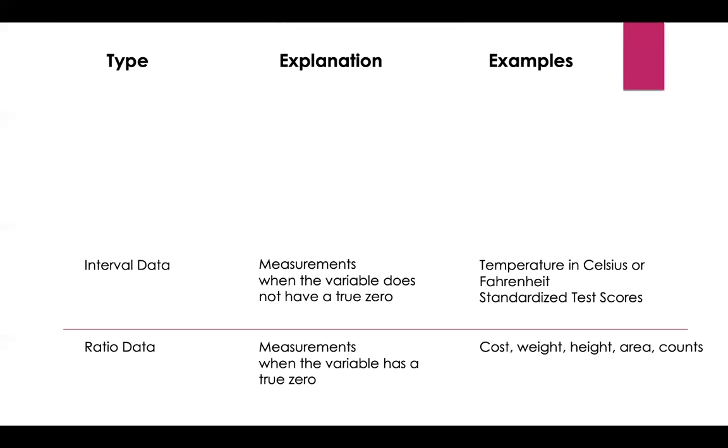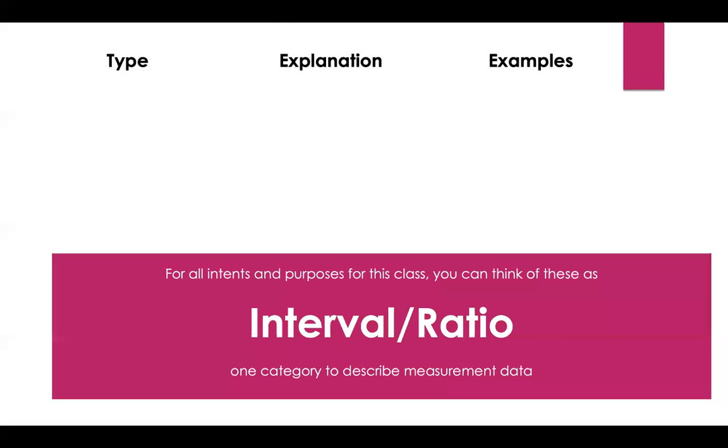Finally, we have interval and ratio data. These are both measurement data and quantitative data. There's one important difference between these, but I don't really want you to get too confused. So, for all intents and purposes for this class, you need to just think of these as one category, interval ratio.